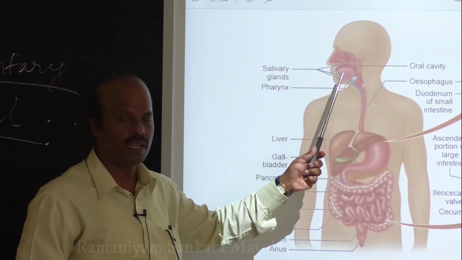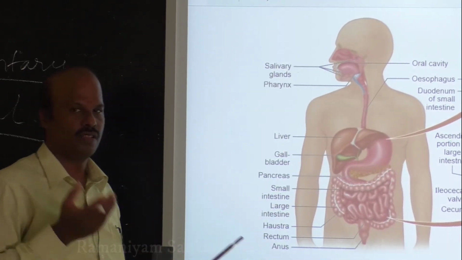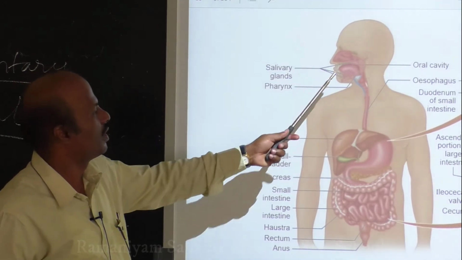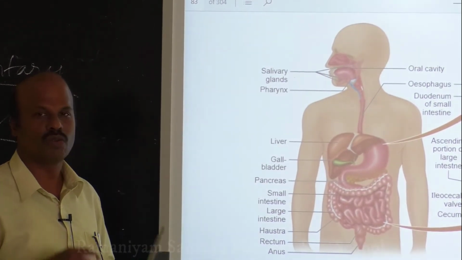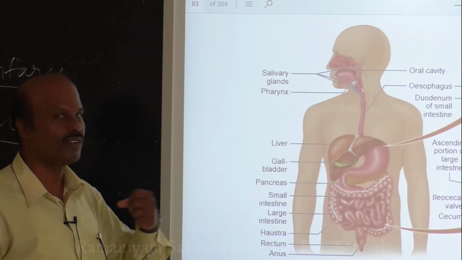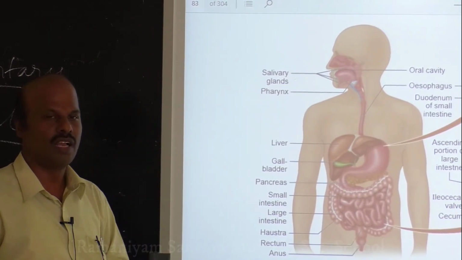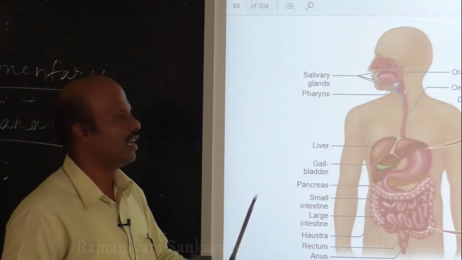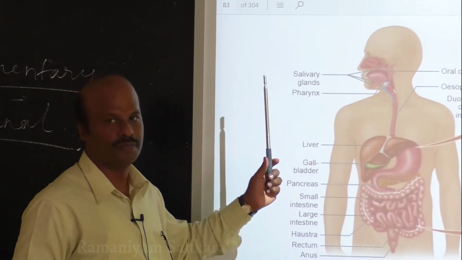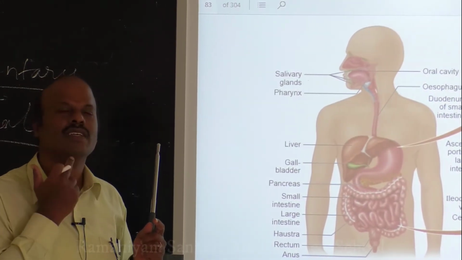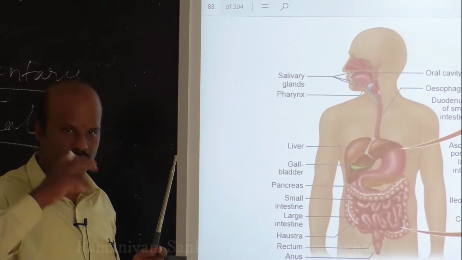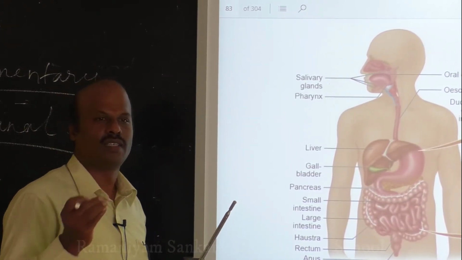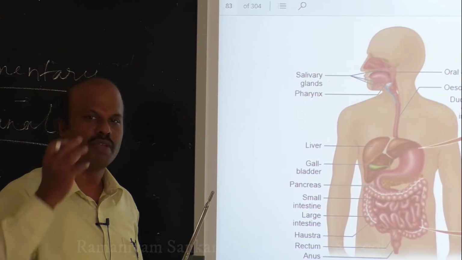So what is happening in the buccal cavity? In the buccal cavity, the teeth and tongue are present. You have teeth and a tongue, right? So that is present in the buccal cavity. What is the role of these teeth? These teeth will grind the food into small pieces, and after this, the food ground by the teeth will be mixed with the enzymes produced from the salivary gland. Okay, you have a salivary gland at this end. So these salivary glands produce a lot of digestive enzymes. These digestive enzymes, like salivary amylase, will mix with the food.